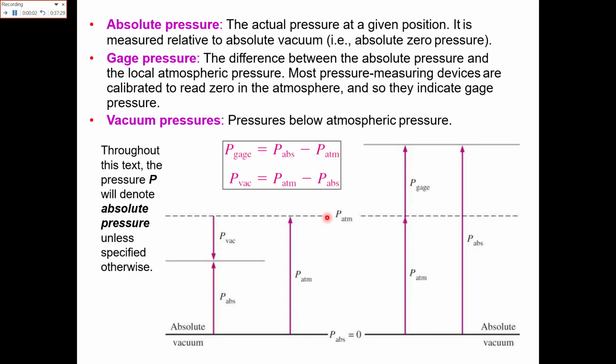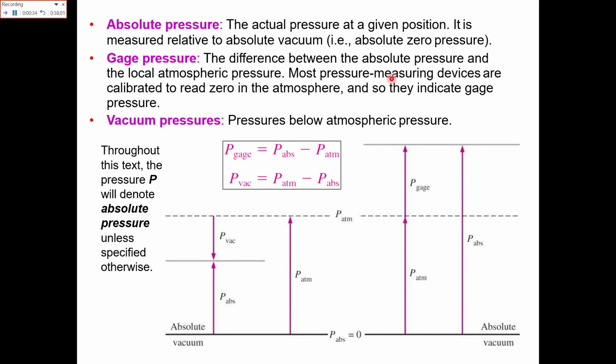Now the absolute pressure. The actual pressure at a given position is known as the absolute pressure. It is measured relative to the absolute vacuum. It is also known as absolute zero pressure. Now the gauge pressure. The difference between the absolute pressure and the local atmospheric pressure is known as the gauge pressure. P gauge is equal to P absolute minus atmospheric pressure.